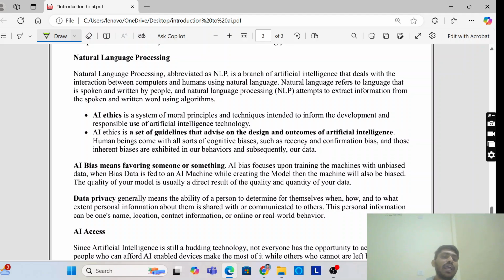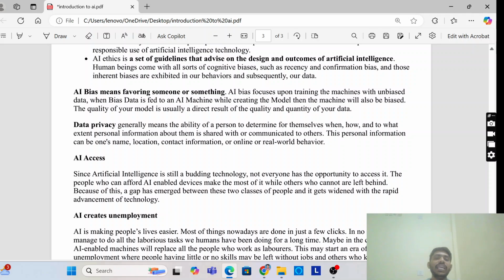Then data privacy. Generally it means the ability of a person to determine for themselves when, how, and to what extent personal information about them is shared or communicated to others. That privacy should be there. Which data will go out, which data you will keep within yourself, which data you will share on social media, which data you will not share on social media. That is data privacy. This personal information can be one's name, location, contact information, online or real world behavior, whatever it may be. It depends upon you which data you want to send to the outside.